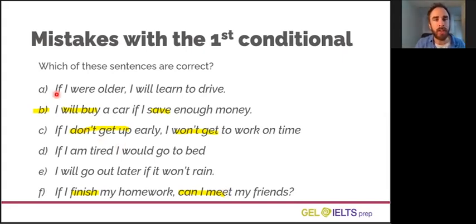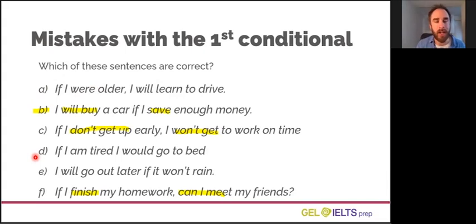A, if I were older, I will learn to drive. Well, we've got a future result, so this should be present simple. Also, it doesn't make sense. If I were older is imagining a different universe. It's imagining a different situation. So it should be second conditional, really. If I were older, I would learn to drive.